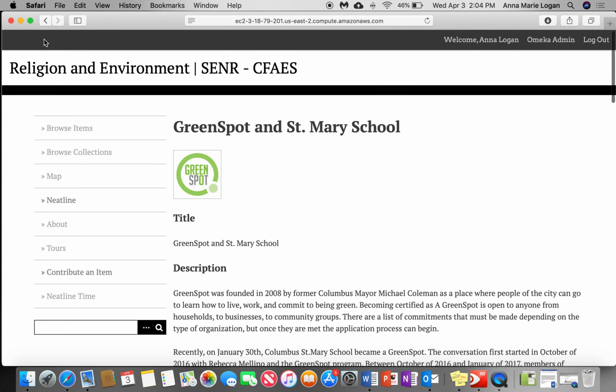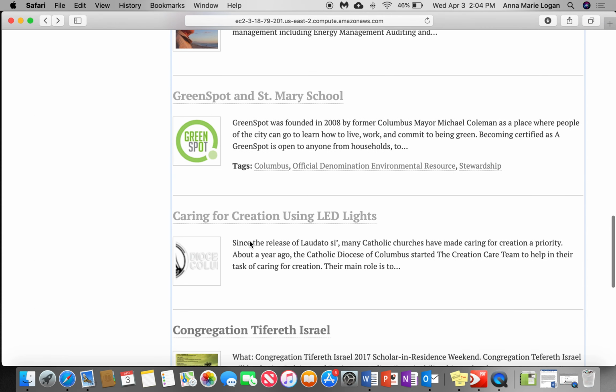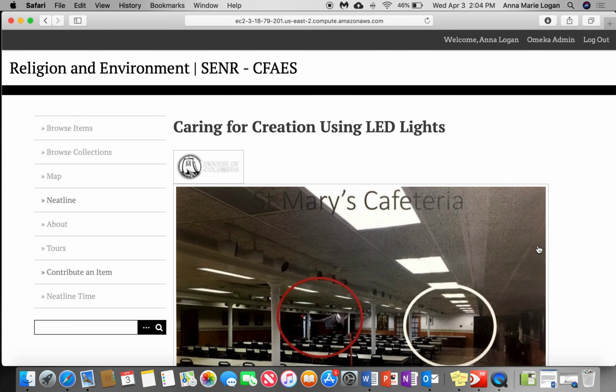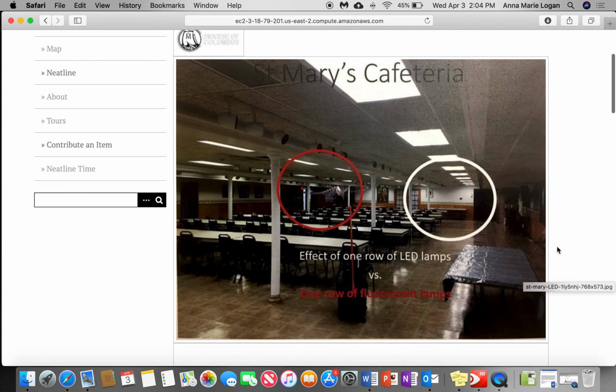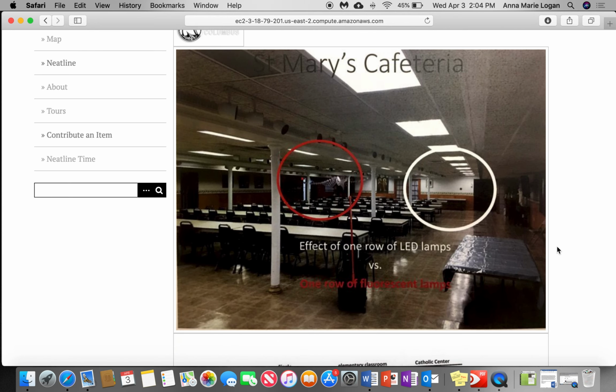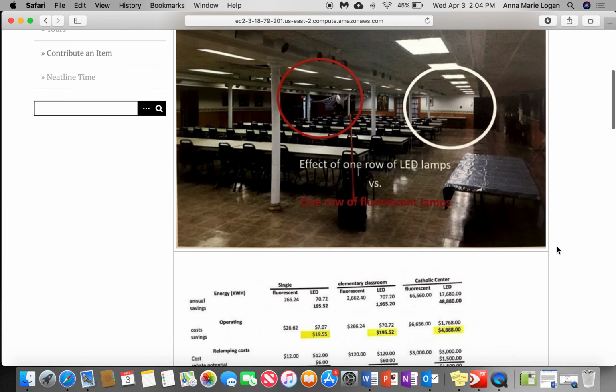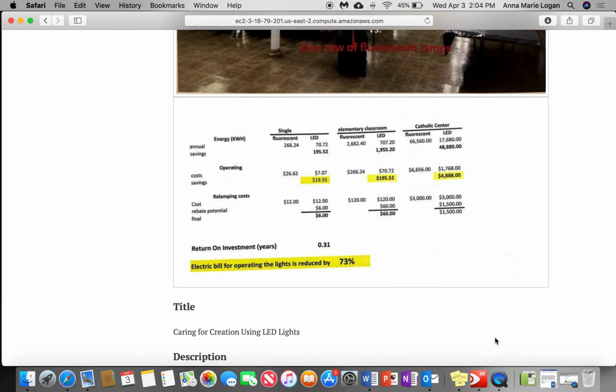If I scroll back up and go to the article below, Caring for Creation Using LED Lights, you can see that the Diocese of Columbus is what this article is about, including, again, St. Mary's School, in which they replaced fluorescent light bulbs with LED lamps. You can see a couple of pictures and how much they saved on their electricity bill.